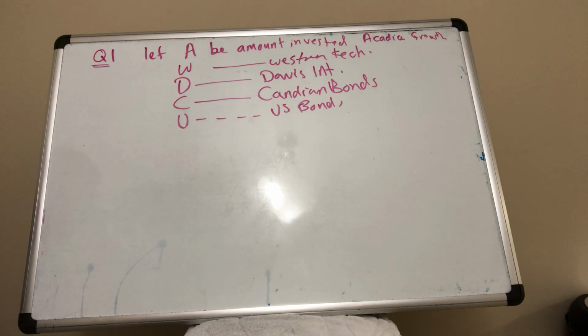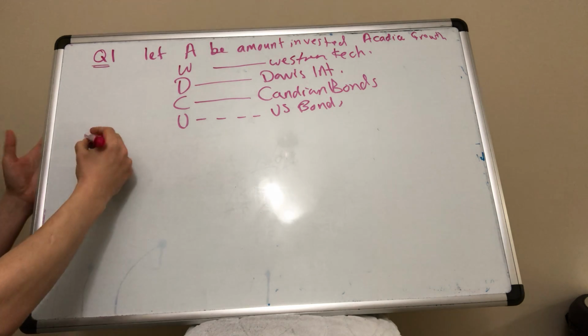Each one of these investments gives you a certain return, and at the end of the question they want you to maximize return.